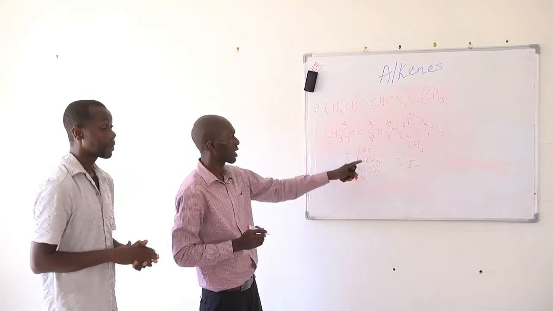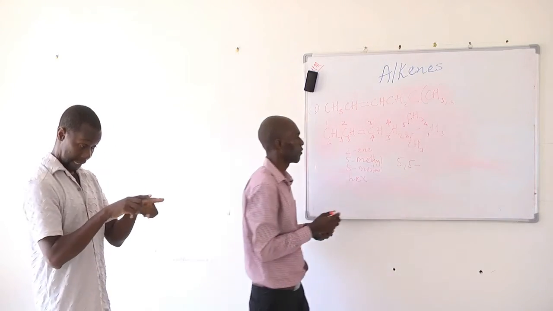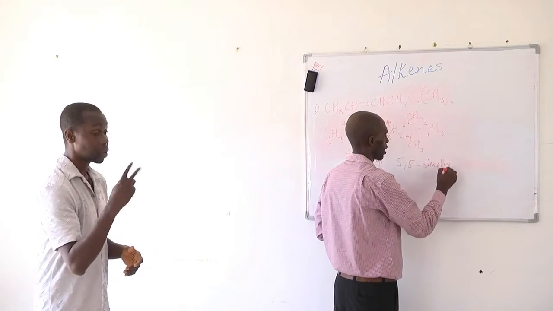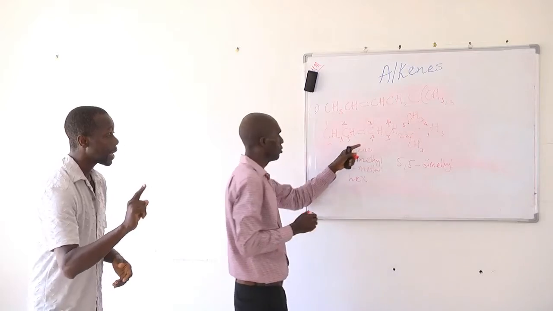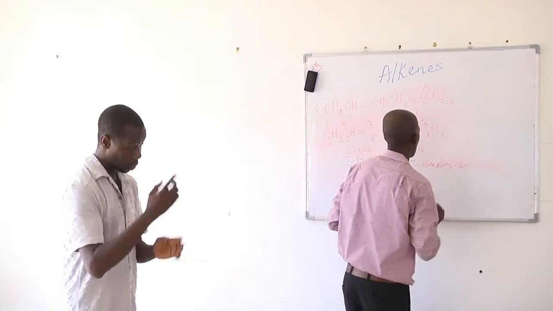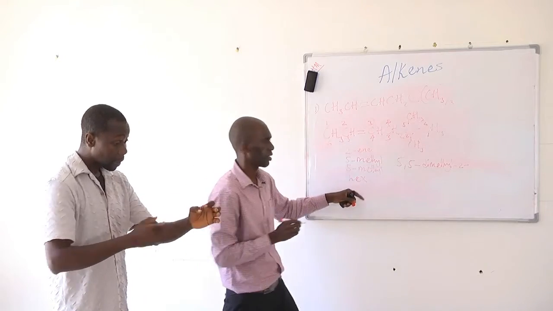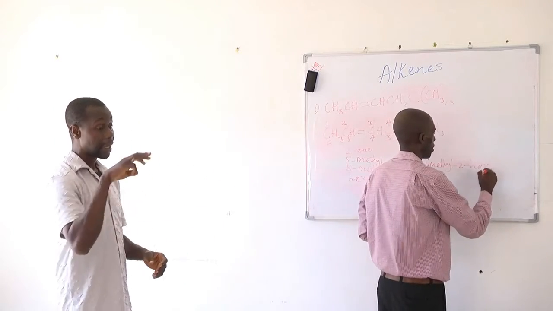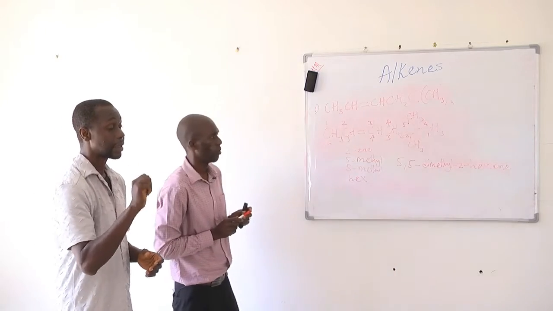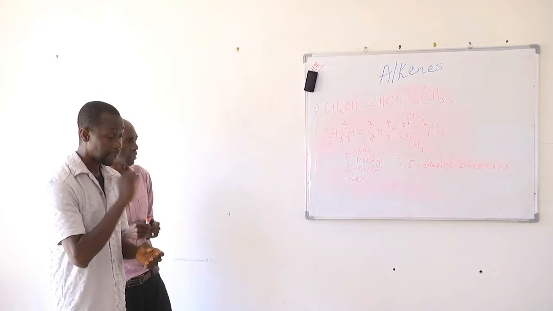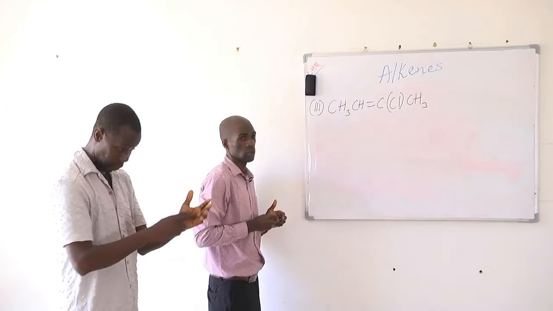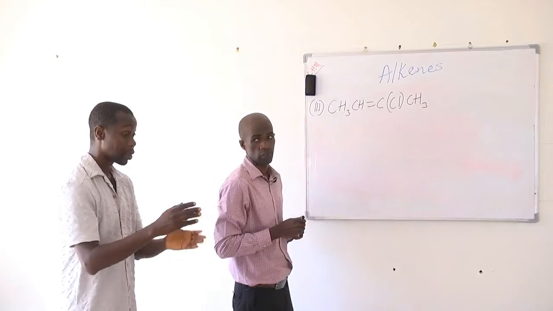Then the two alkyl groups are the same, so we use the prefix di. Di means 2. Then we'll have dimethyl. The lowest numbering for the functional group is 2. Then we write 2. And then the longest hydrocarbon chain is 6. We write hex. Then we add the suffix -ene. Okay. So the name of this compound is 5,5-dimethyl-2-hexene.